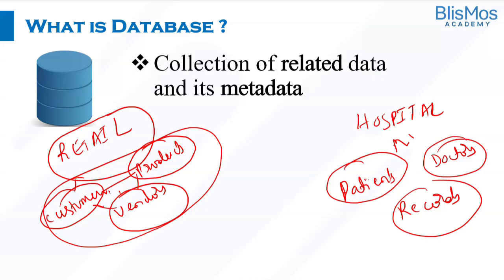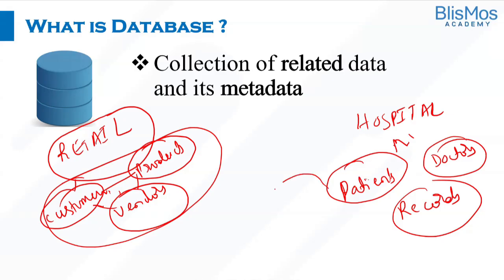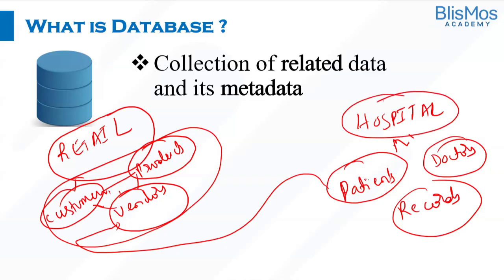Now let me ask a question to Swastika. Do you think the patient table has any relationship with the vendor table? No, sir. Not at all, right? So whenever I am creating a database, I only create the database of related data.